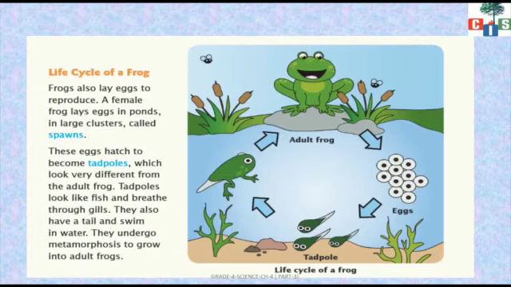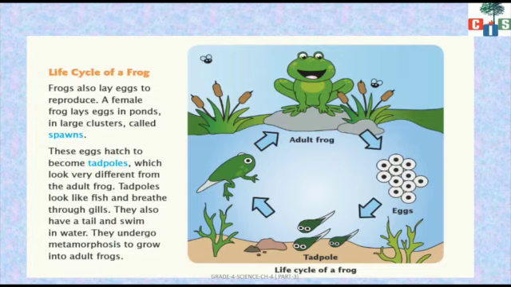They undergo metamorphosis to grow into adult frogs. What was metamorphosis? The changes taking place in the animal's body to become an adult is known as metamorphosis. So the tadpole will undergo changes and then it will convert into an adult frog.